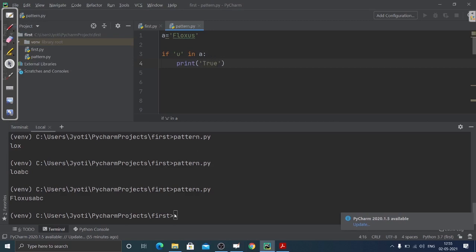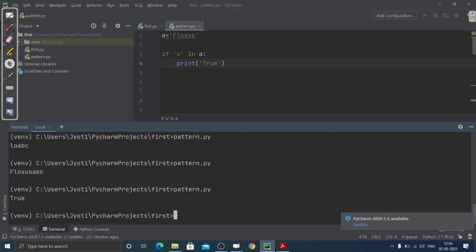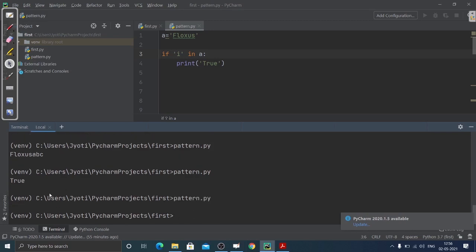Now here you can see it has printed true. But if I write, suppose, I, and it is not there, it will not print anything. So you can see nothing has been printed. You can even add an else condition here. That's how the membership operator works.